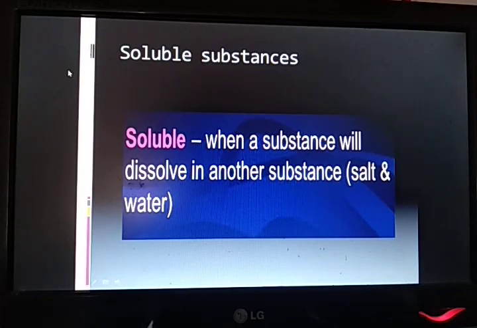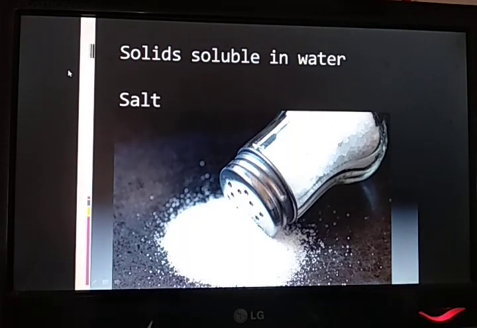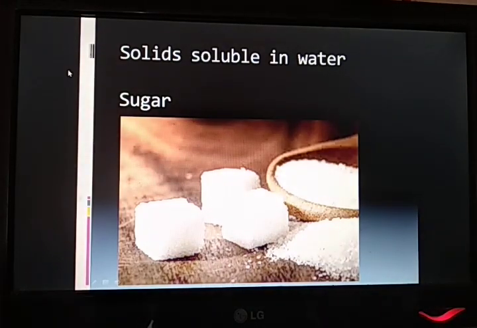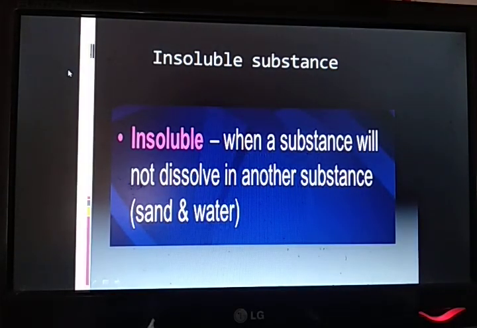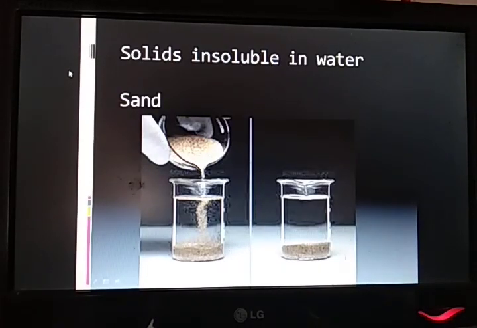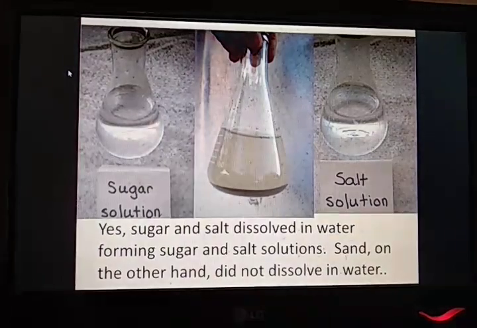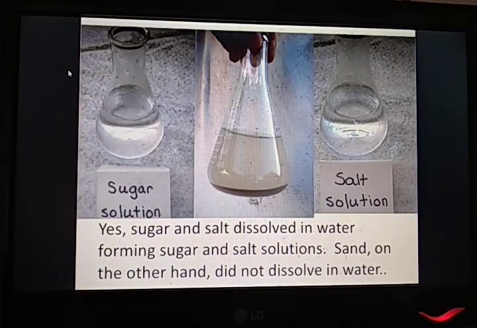Again, soluble substance, its definition. I hope you have already understood the term soluble substance. Here you can see some soluble substances in water. Salt, sugar, these are the soluble substances. Yes, there are more substances which are soluble in water. You can make a list of that at home. Then comes insoluble substance. Sand. If you can think of any more substances, you can make a list at home. I will ask you later on also. So the conclusion is that sugar and salt dissolved in water, forming sugar and salt solutions, whereas sand, on the other hand, did not dissolve in water.